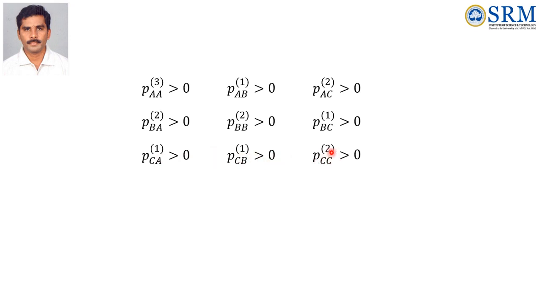So in step 2 it is greater than 0. Now you can see that all the probabilities are greater than 0 for all i and j for some n. For some n means, here n equals 1, here n equals 3, here n equals 2. So for some n it is greater than 0 for all i and j.